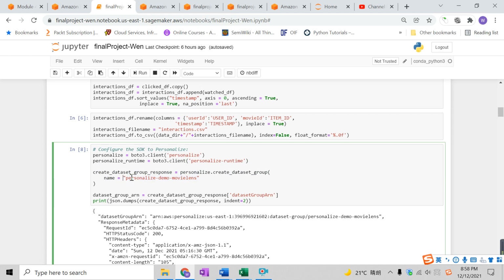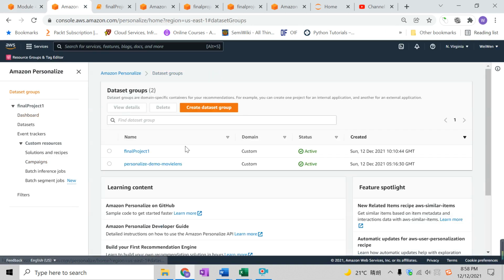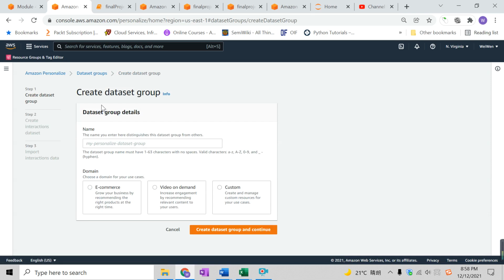So here the name is personalized demo movie lens, and I can go here and take a look at dataset groups, personalized demo movie lens. This one is generated by the Jupyter Notebook code, and this one is generated by hand, going through each individual step. When I create a dataset group, I'll type in the name here, custom, and then step two. So for example, if I do project two, oh, two, then I'll create dataset group and continue.